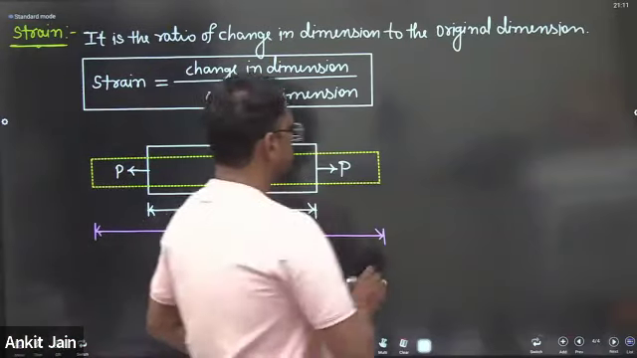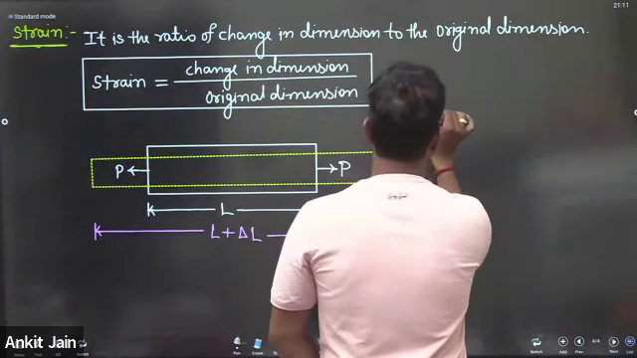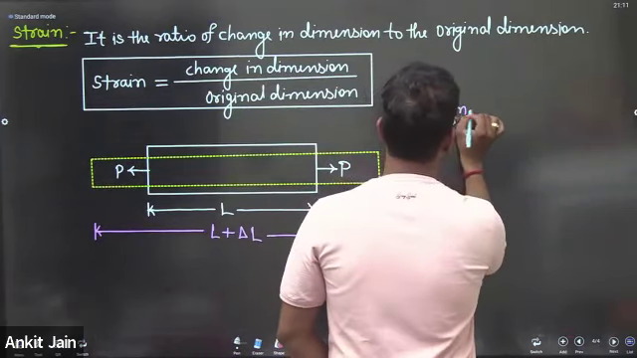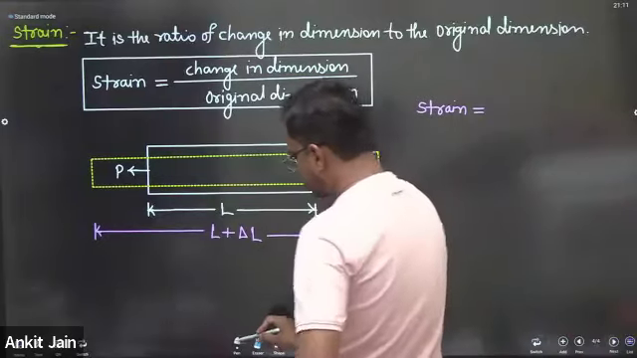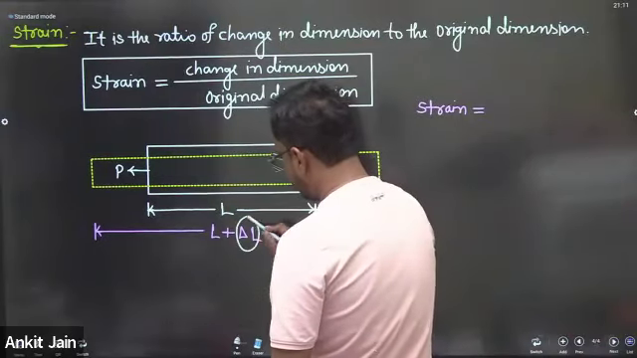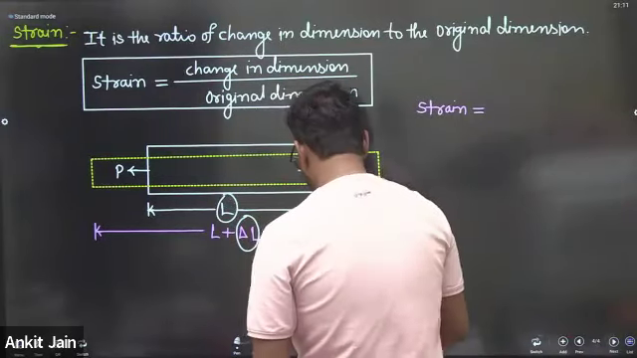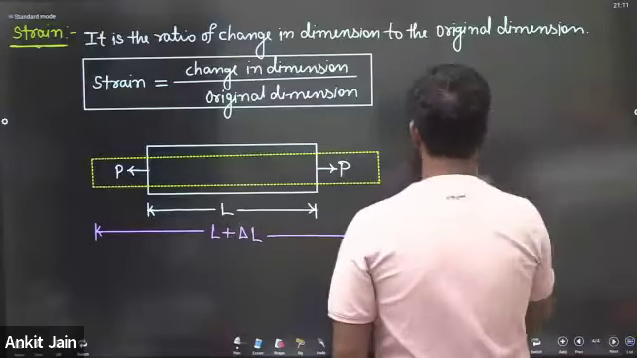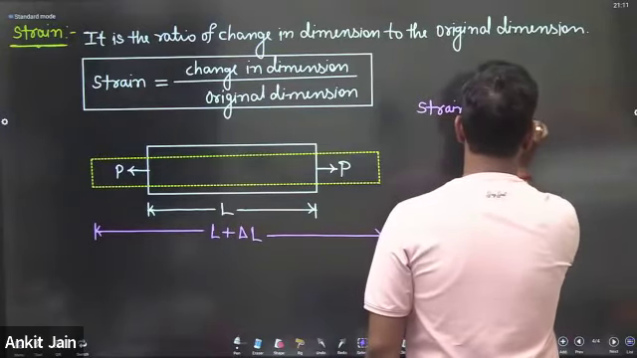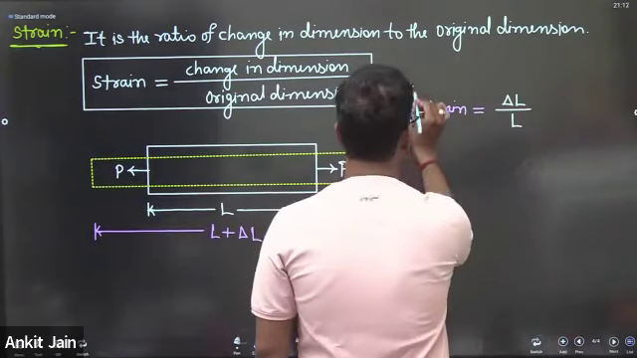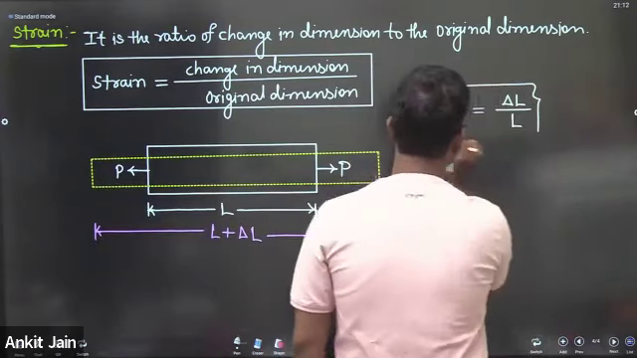So my dear friends, if I am talking about strain here, we already know that it is the ratio of change in dimension to the original dimension. The change in dimension is delta L and the original dimension is L. Am I right? So strain is the ratio of change in dimension, delta L, to the original dimension, L. It is the value of strain.